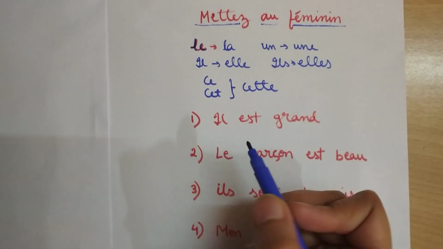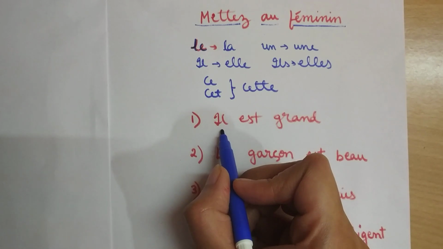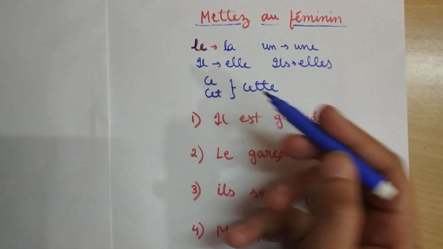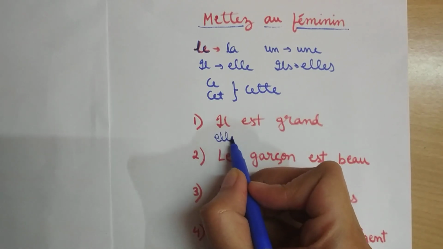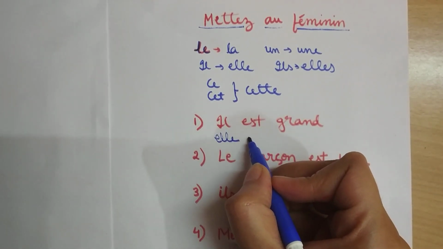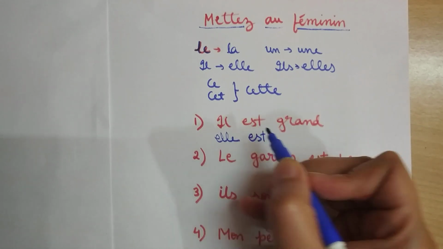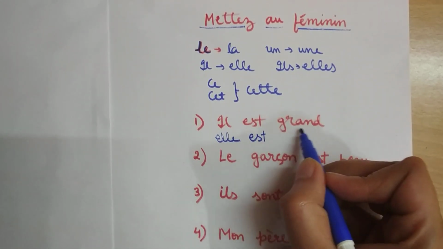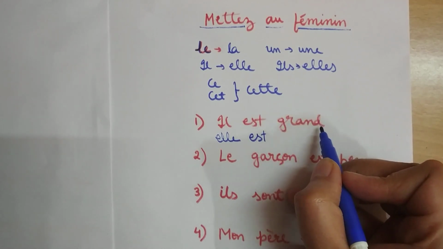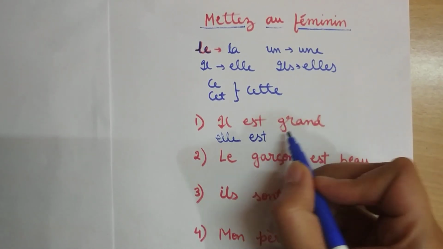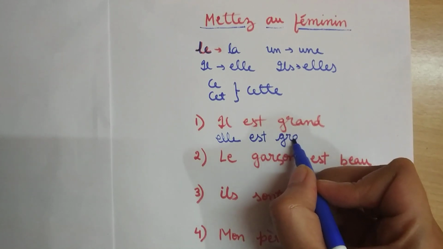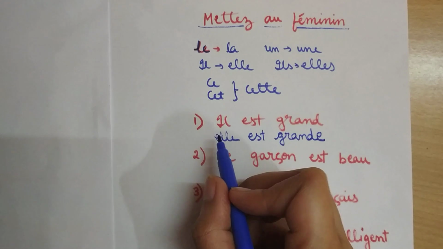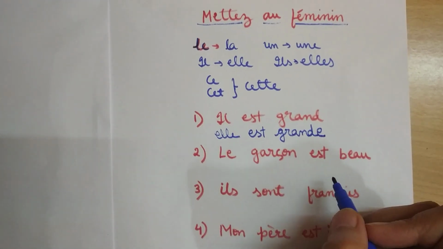Now let's see. Over here we have il est grand. Il changes to elle. So we'll write elle. Est remains same. I told you verb remains same. This is a verb, être conjugation, means is. Grand. Now this is the masculine form of adjective grand. To make it feminine, we have studied that in general case we put E. So we put E. Il est grand becomes elle est grande.